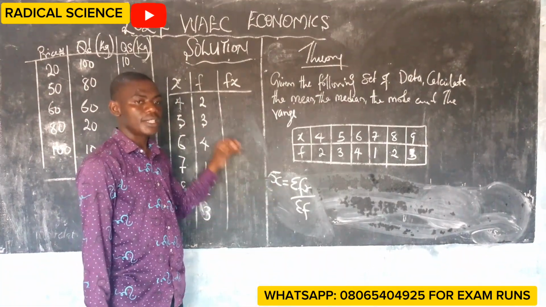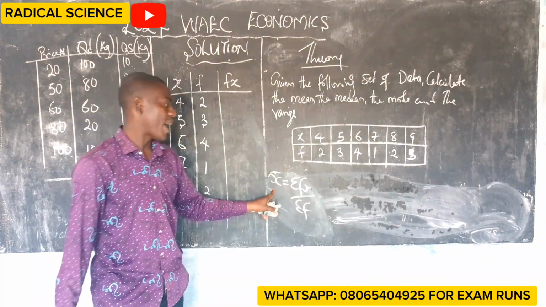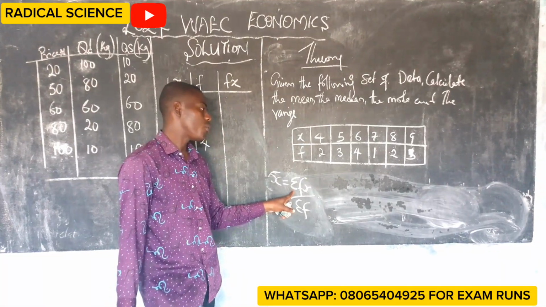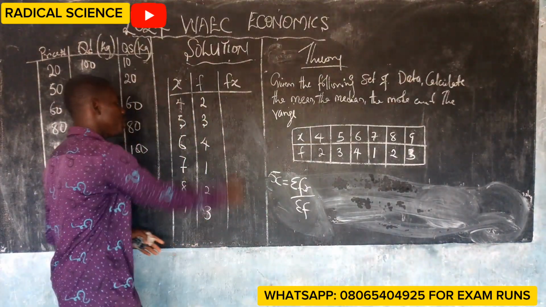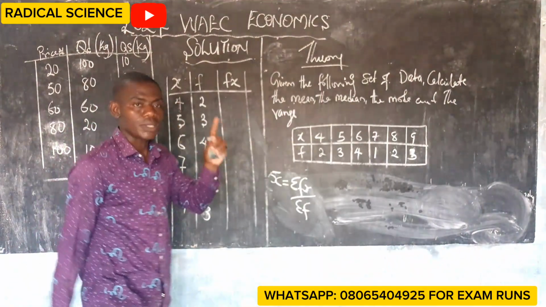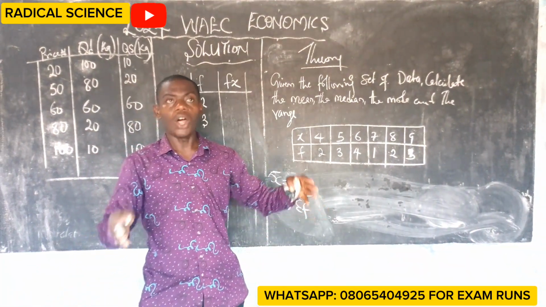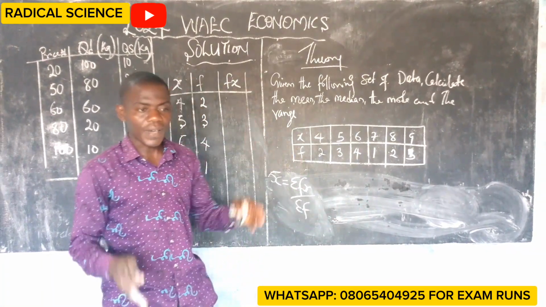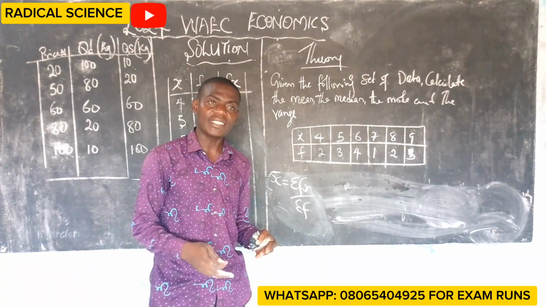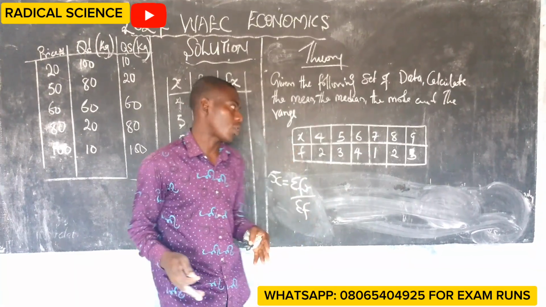Bar x is a symbol we often use to calculate our mean. This is bar x. This is not e, this is sigma, a Greek alphabet for summation. We are going to fill this column for us to be able to calculate our mean. Now, what is mean? Mean is the sum total, the summation of all the data divided by the number of occurrences. I say it again, mean is defined as the summation of the data divided by the number of occurrences.